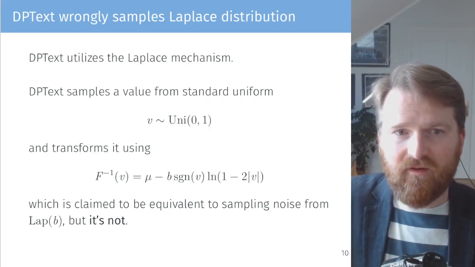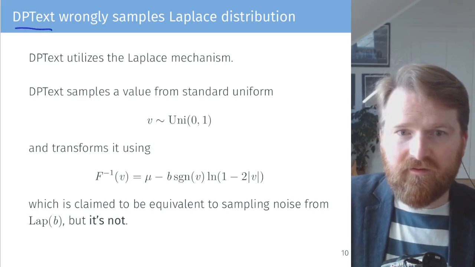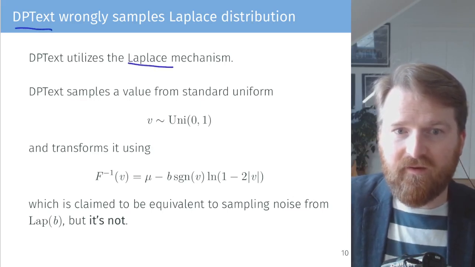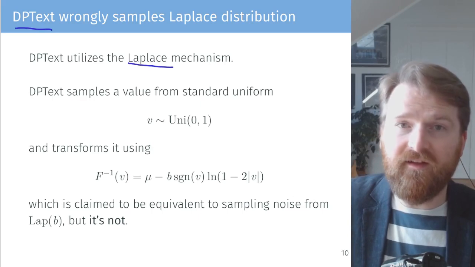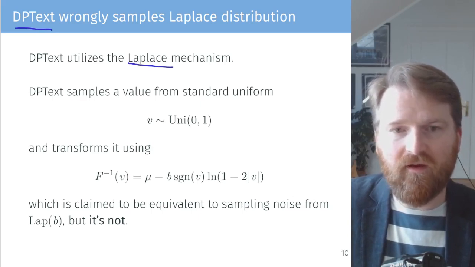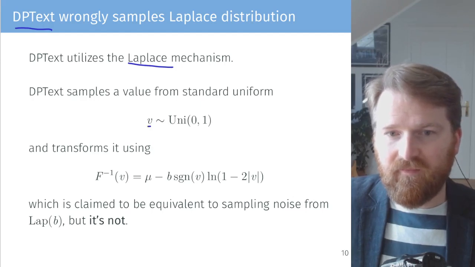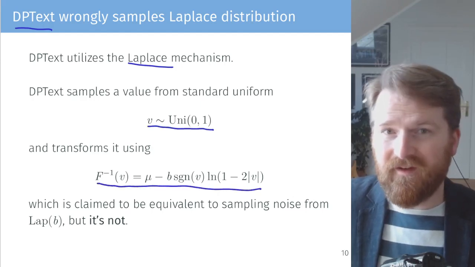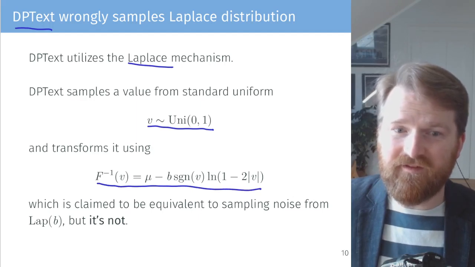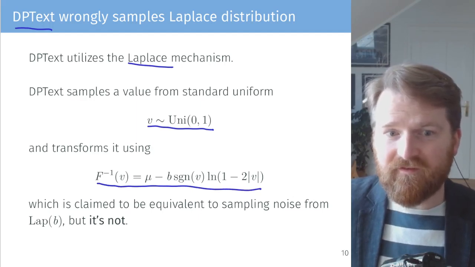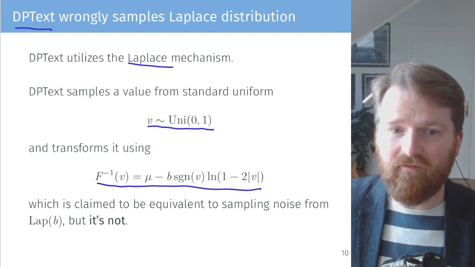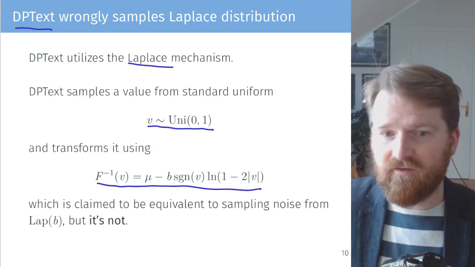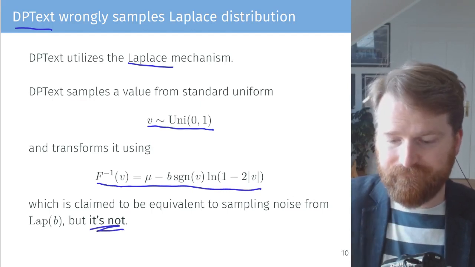And here's the catch, because DPText is utilizing, as we said, the Laplace mechanism and using the inverse CDF, or sampling from the Laplace distribution, to do so, but they take the sampling from uniform and use the other function. So they basically mix up these two approaches for sampling a Laplace distribution. And the authors claim this is equivalent to sampling from a Laplace distribution, but it's not.